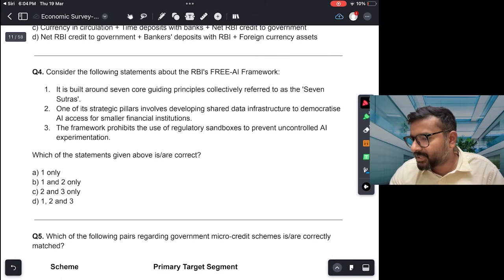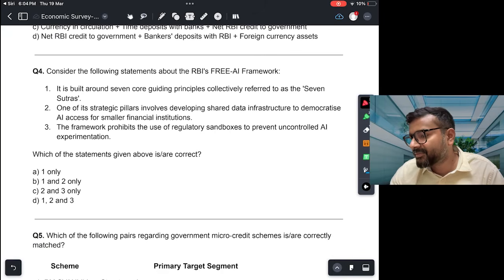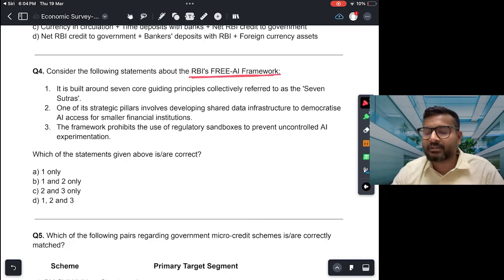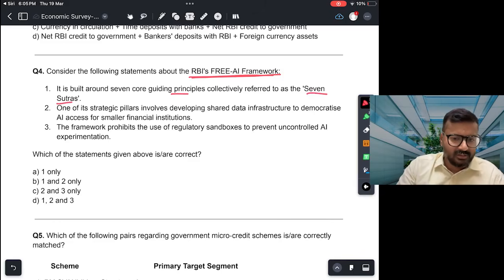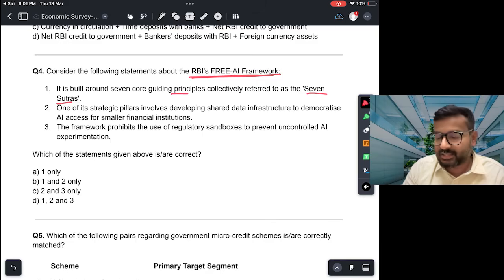Fourth, consider the following statements about the RBI's FREE-AI framework. Okay, so this is a new reform that RBI has initiated, the FREE-AI framework, to utilize AI in the banking industry. तो क्या है ये? It is built around 7 core guiding principles collectively referred to as 7 sutras. Okay, so again this is correct. तो ये 7 sutras जो हैं उस पे built है. The 7 sutras are trust, people first, innovation over restraint, fairness, accountability, understandability and safety.